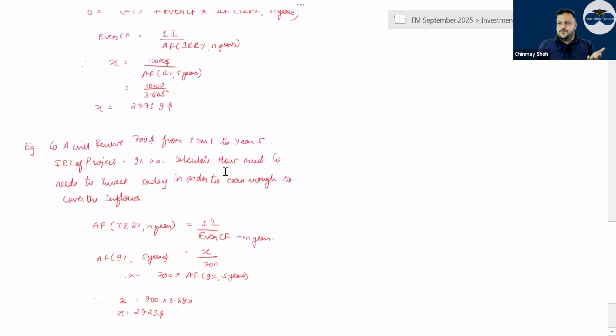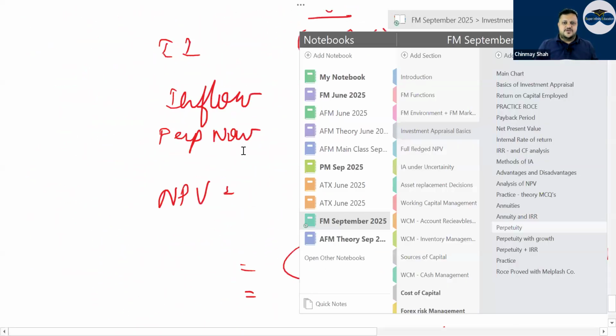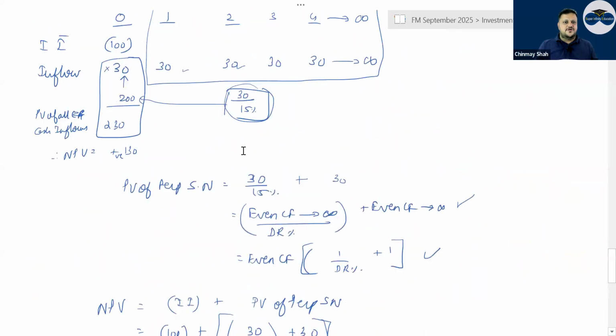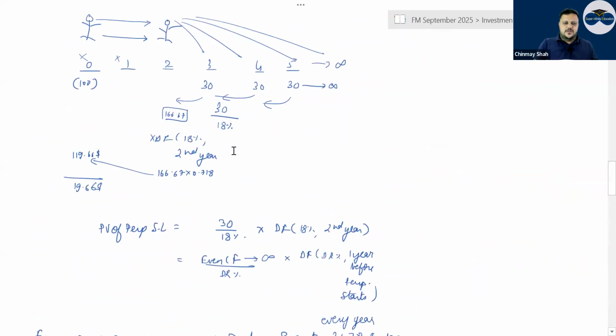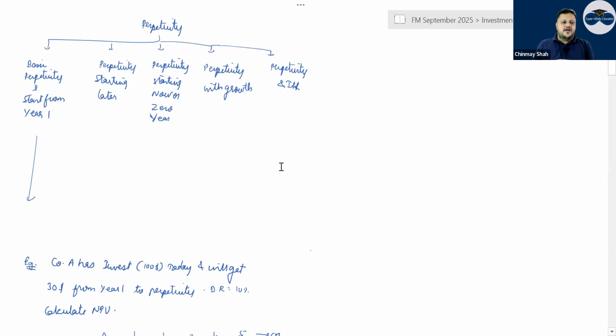So I've made a small formula and done 2-3 questions of it. Then comes perpetuity. Perpetuity has 3 or 4 or 5 types. There is the basic perpetuity formula starting from year one. Perpetuity starting later, which means starting from the second year or so. Then perpetuity starting now or at year 0. And then perpetuity with growth, and perpetuity and IRR.